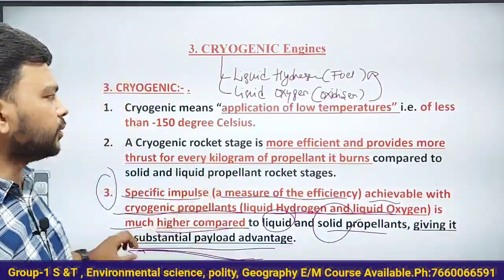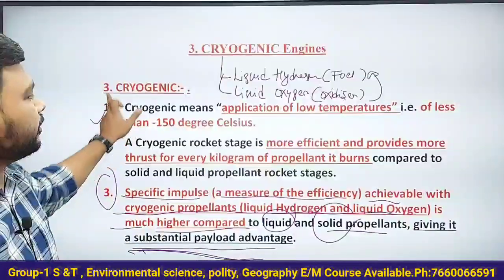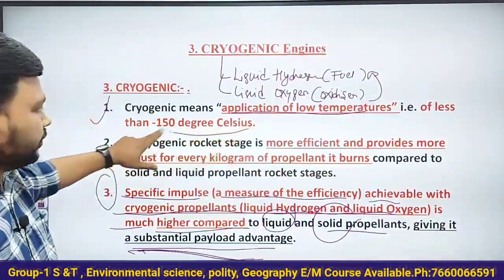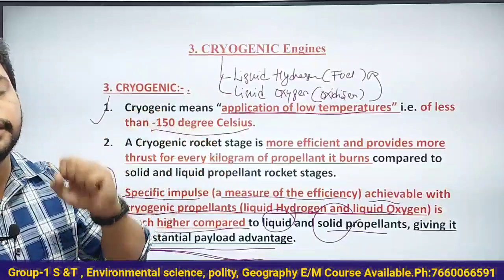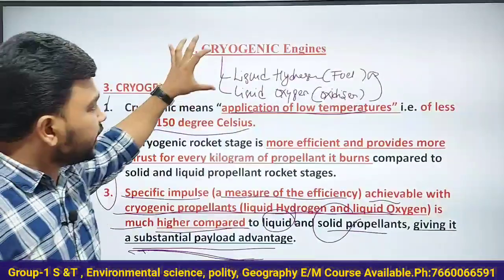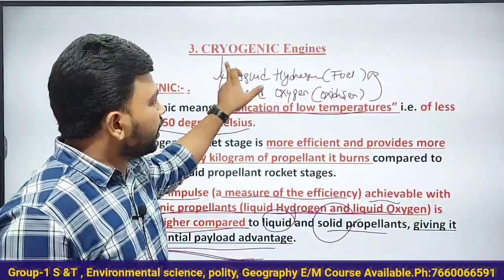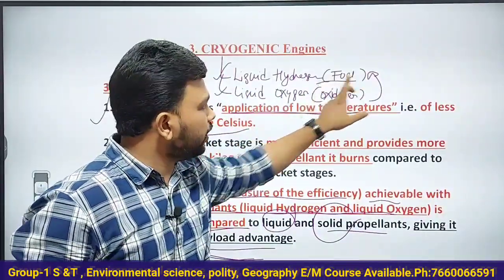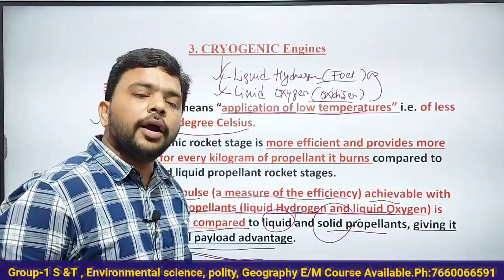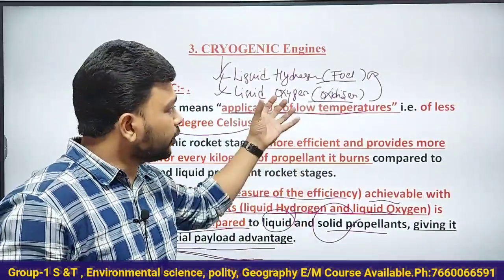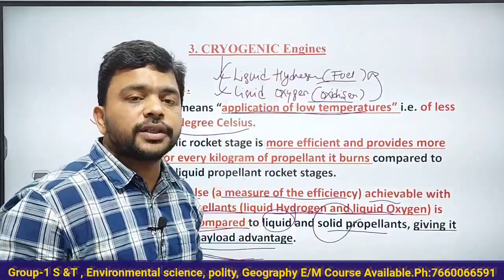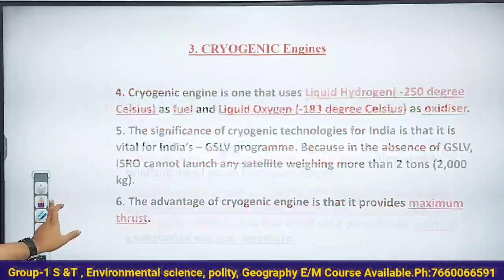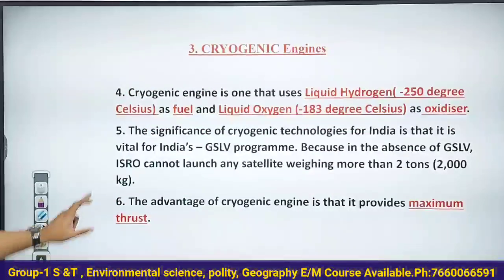Understand that very clearly. Don't get confused here. Cryogenic means application of low temperature. How much? Less than minus 150 degrees centigrade, that is called cryogenic. Then cryogenic engines use liquid hydrogen and liquid oxygen. Liquid hydrogen is acting like a fuel, liquid oxygen is acting like an oxidizer. The liquid oxygen as the oxidizer is used to burn the fuel, that is the liquid hydrogen. You will understand this in just a few minutes.